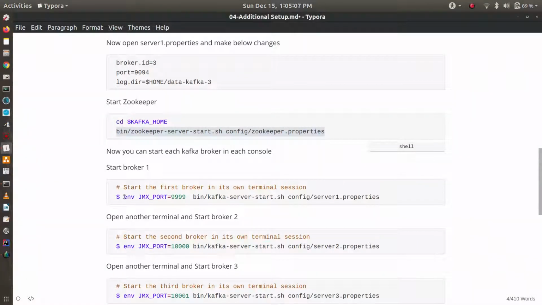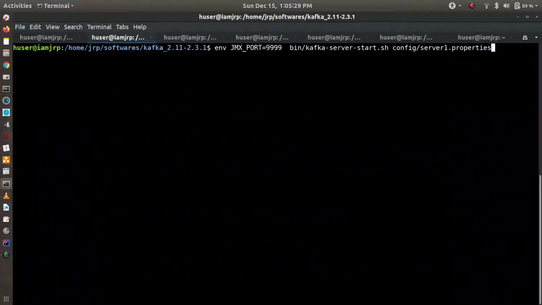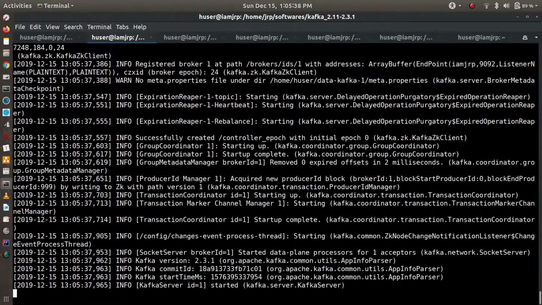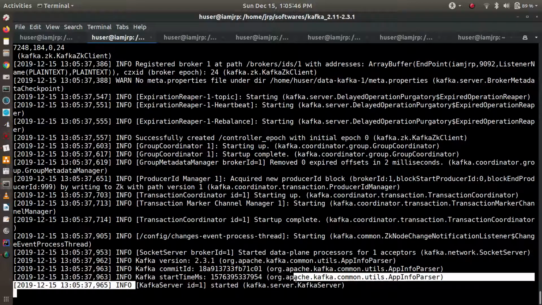Now let's start broker one. For broker one, we will create a new terminal. In the new terminal, we need to give a JMX port number, 9999. So a particular JMX port we are giving for this broker. If I run this one, I'm using server1.properties. We're starting broker one. Okay, you can see Kafka server ID 1 started.